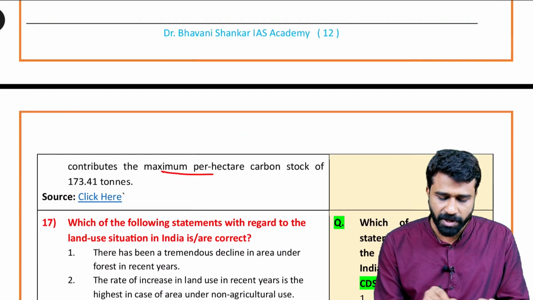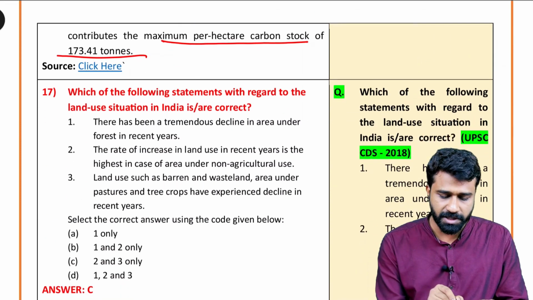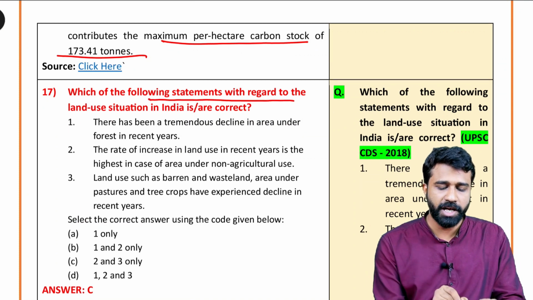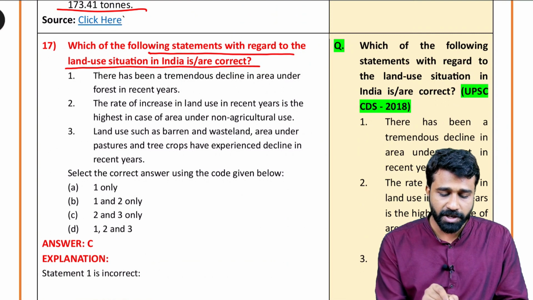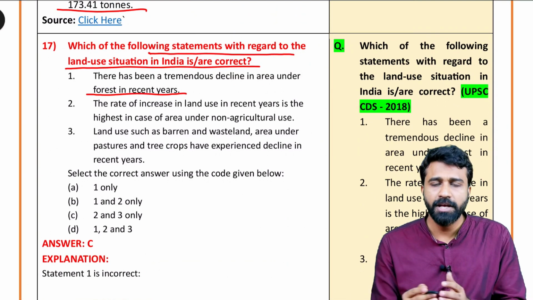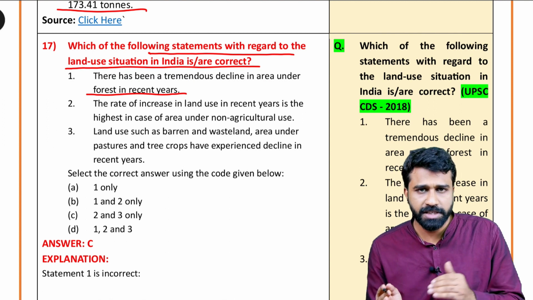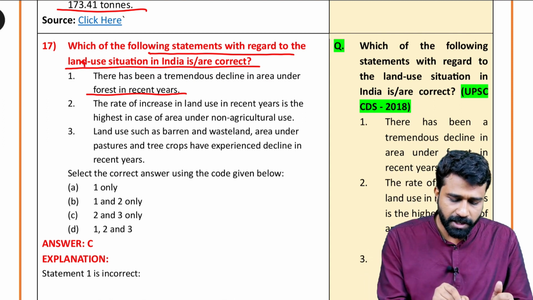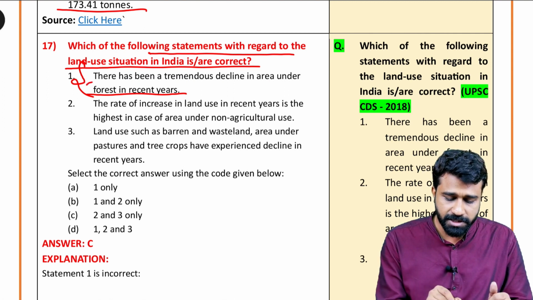So please find these resources and sources once again. This is very important for UPSC. Next, coming to the statements with regard to land use pattern and situation in the country. There has been a tremendous decline in area under forest resources. Just now we have discussed, as per India's forest report 2010 to 20, we witnessed net forest area has been increasing. Therefore, under Green India mission and compensatory afforestation fund, the first statement is incorrect, and second statement, rate of increase